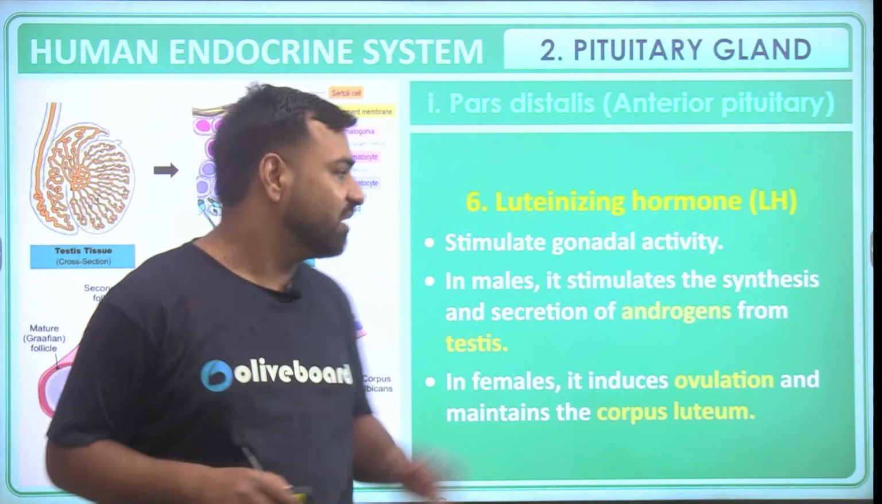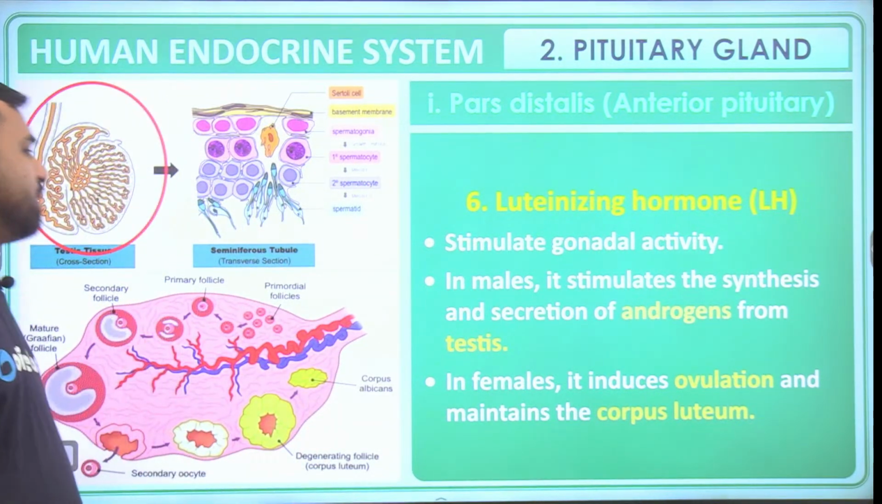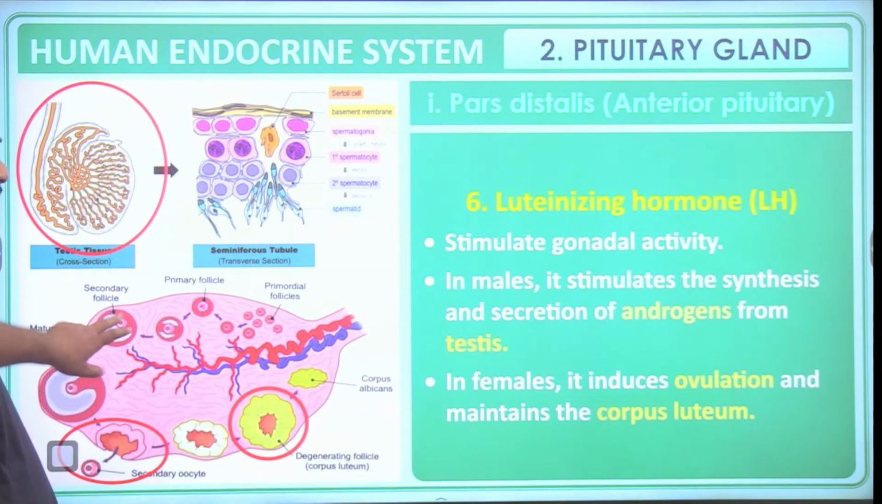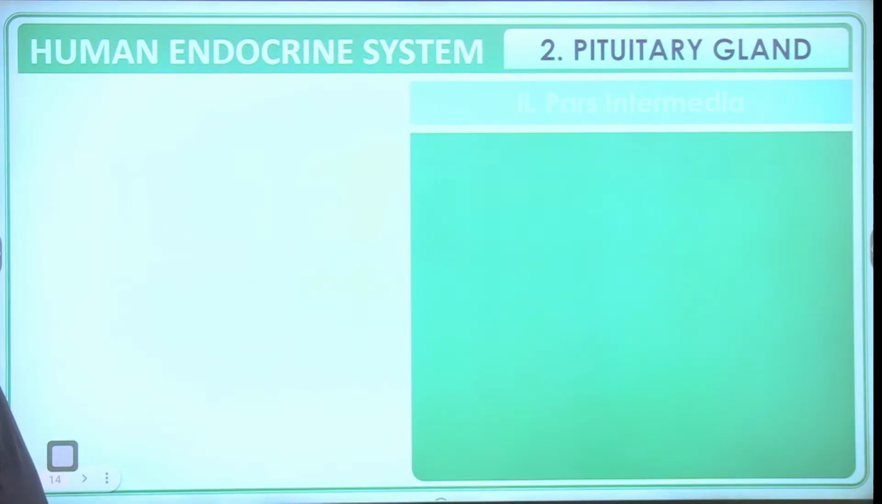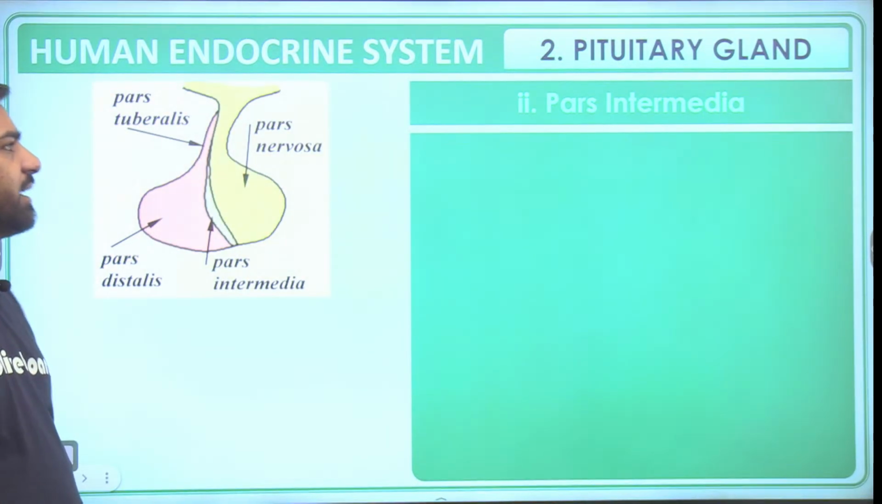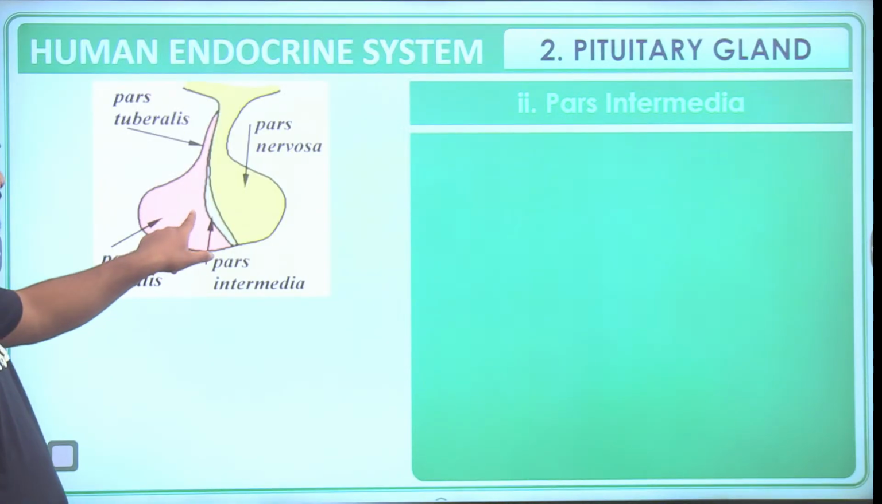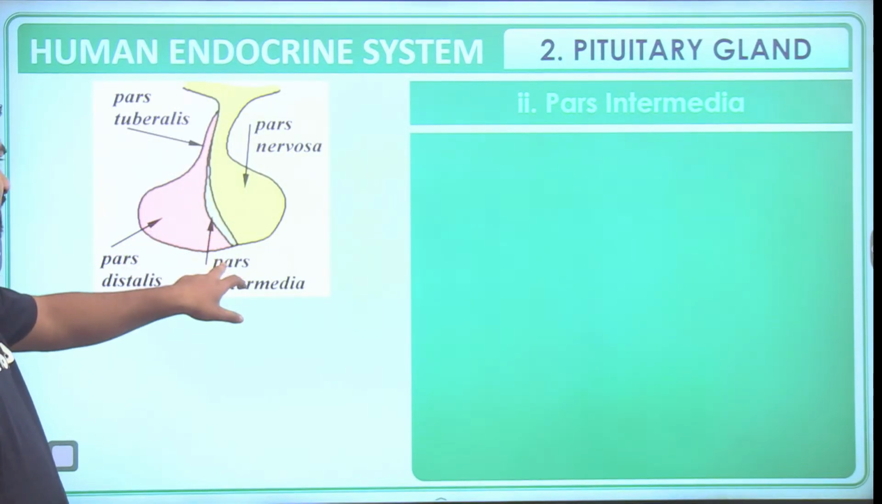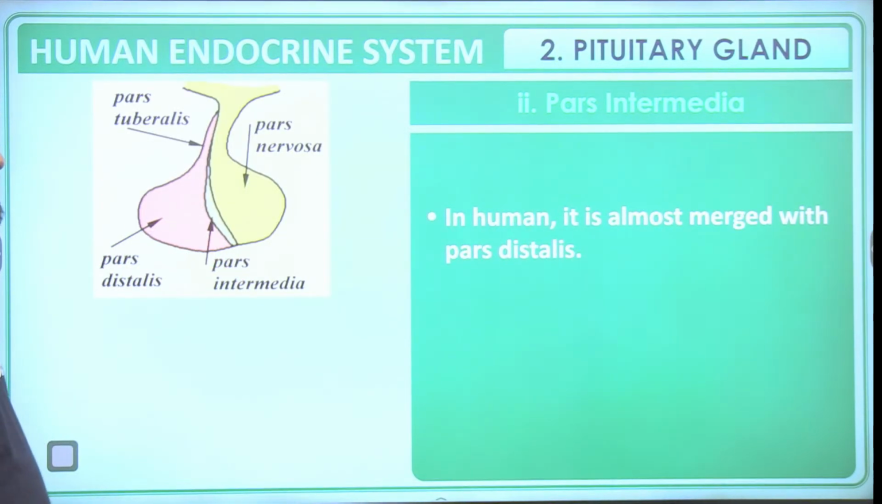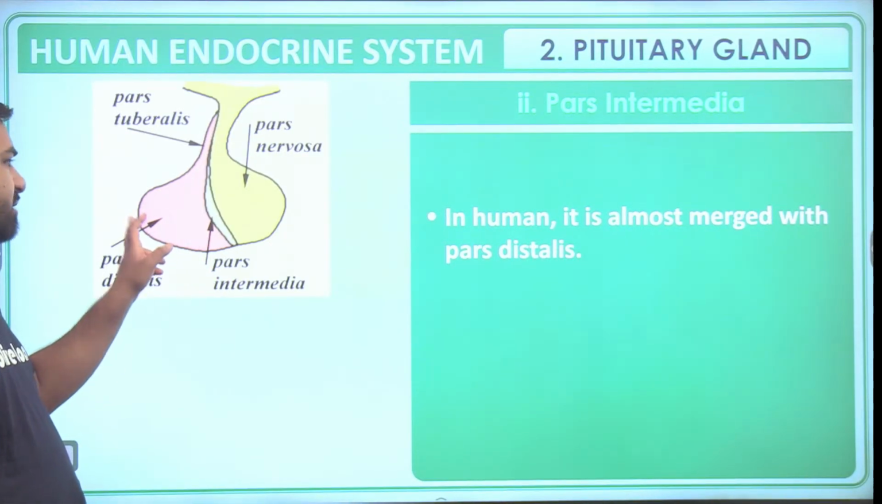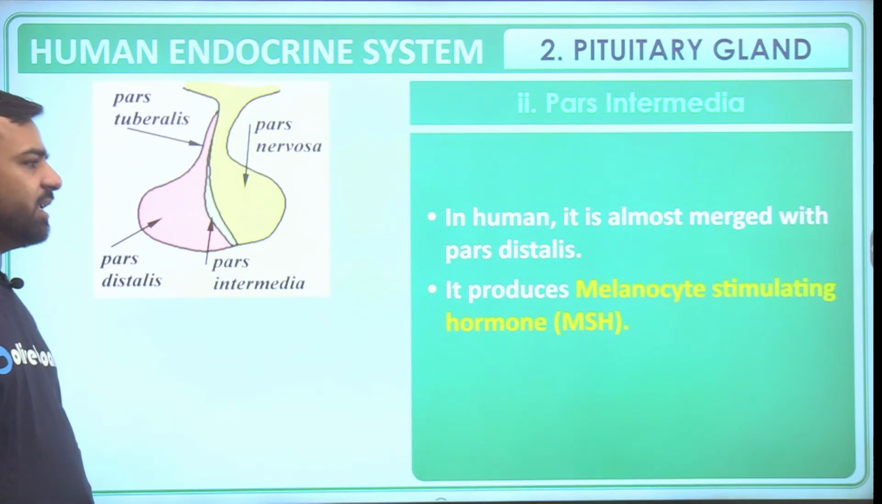Okay, so that's all. Proceeding further now guys, so we have discussed about this part, right? Then we have pars intermedia. So pars intermedia, that's just in between, you can just see in this center location. So in humans it's almost merged with the pars distalis, right, that is this portion. It produces the melanocyte stimulating hormone.